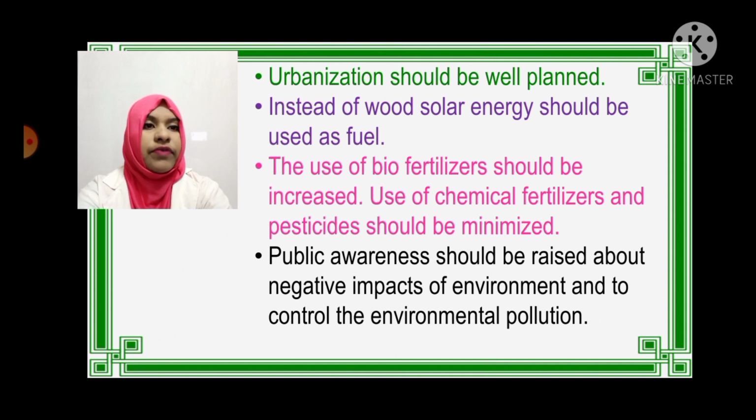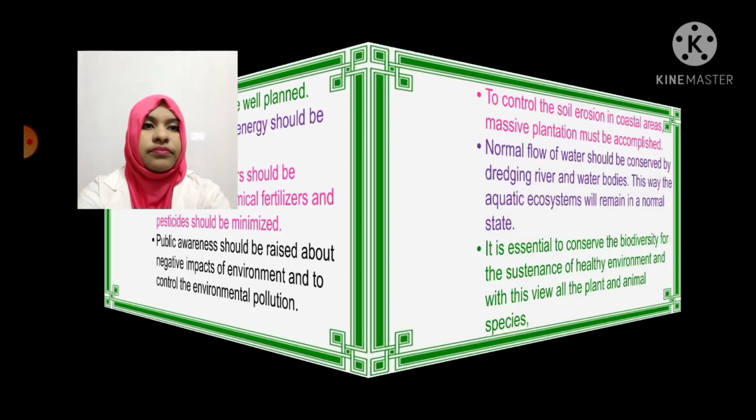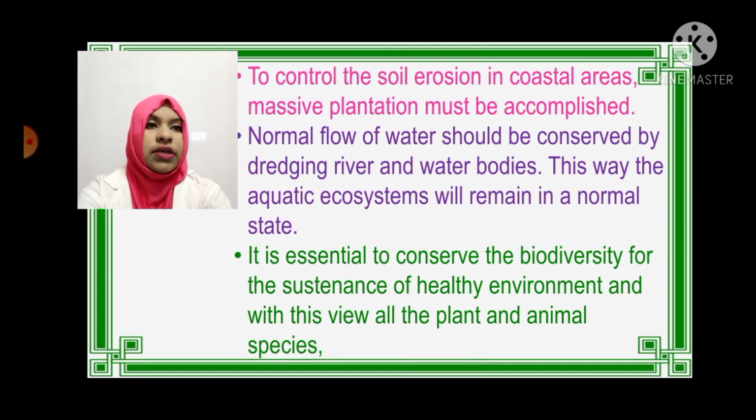The use of biofertilizers should be increased. Use of chemical fertilizers and pesticides should be minimized. Public awareness should be raised about the negative impact on the environment and to control environmental pollution. To control soil erosion in coastal areas, massive plantation must be accomplished. Normal flow of water should be conserved by dredging rivers and water bodies. This way, the aquatic ecosystems will remain in a normal state.